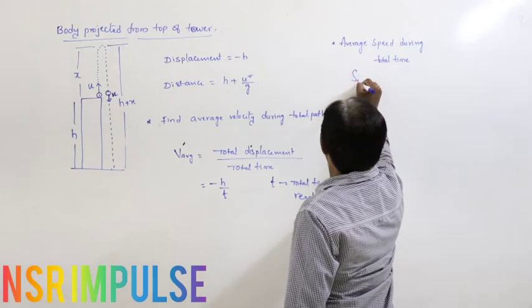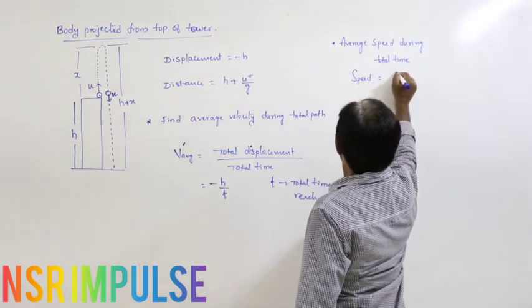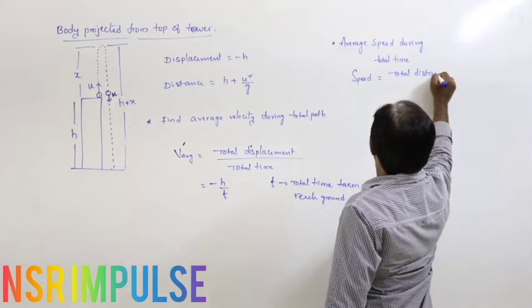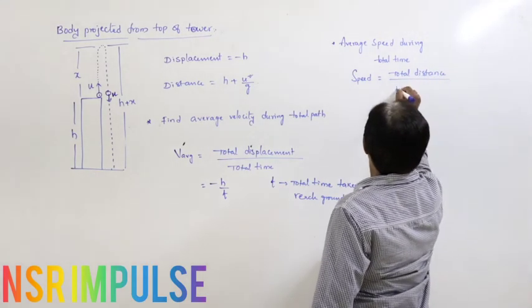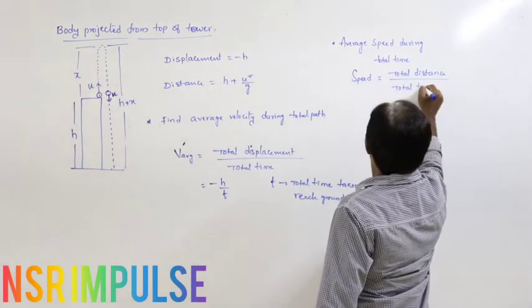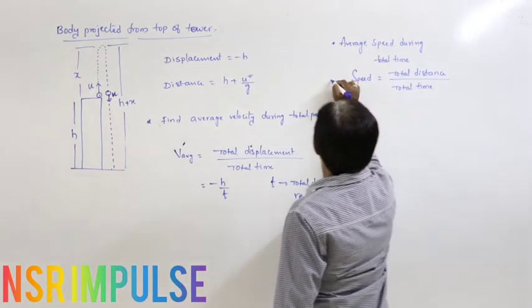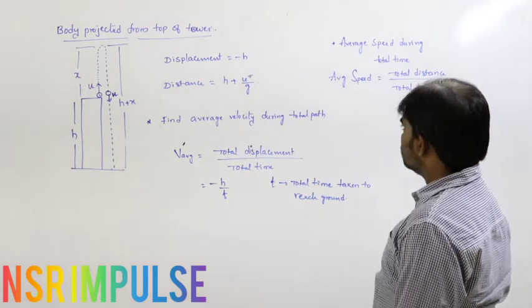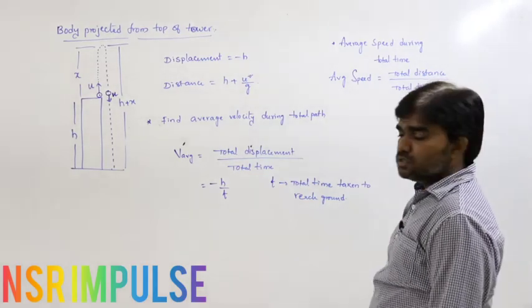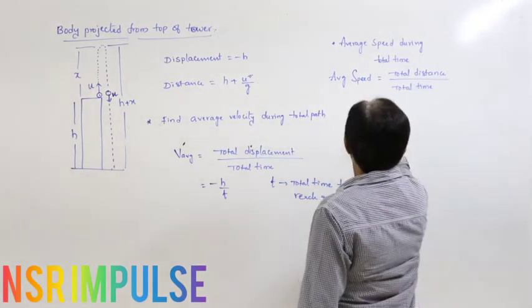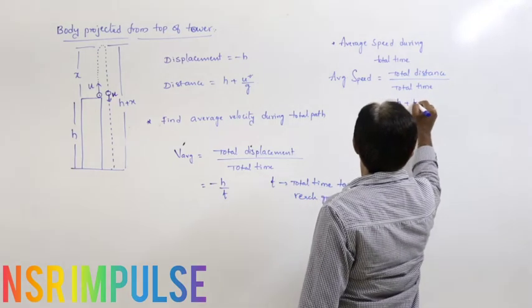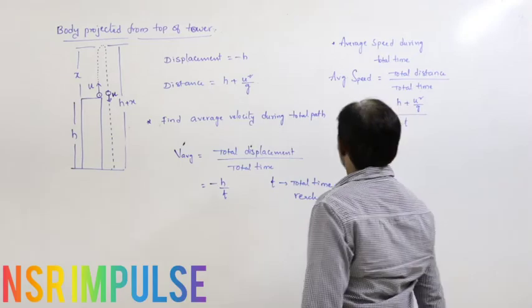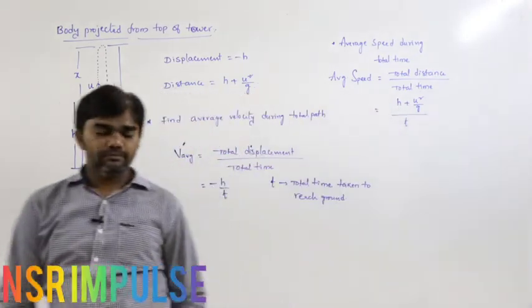Average speed is total distance by total time. What is the total distance? H plus u square by g, divided by T. That is the average speed.